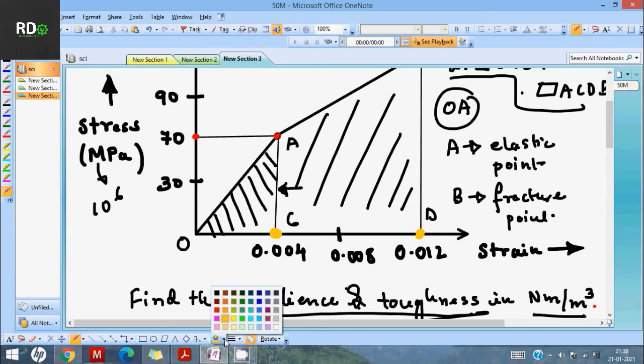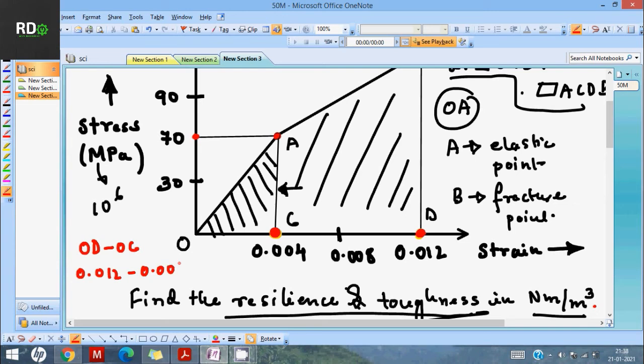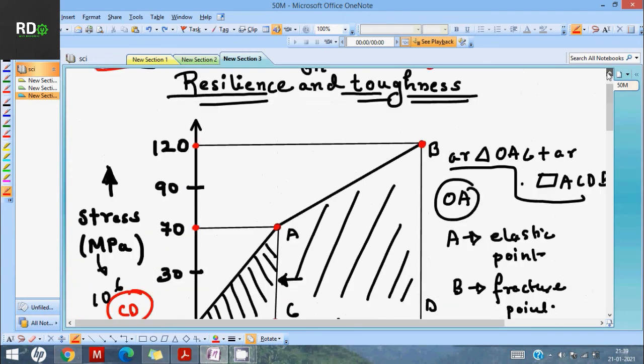Your trapezium starts from C and ends at D, right? Let me put it this way, it will be much clearer. To find out CD, you can do OD minus OC. So OD is 0.012 and OC is 0.004. That will give you CD. I hope you are clear now. So CD is clear, and AC is 70. See, this is the 70 line. I hope you can see this, right? And your BD is nothing but this 120 line.